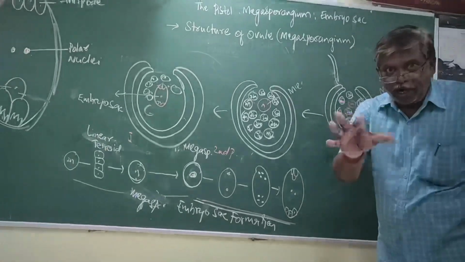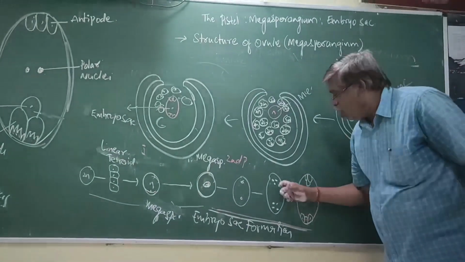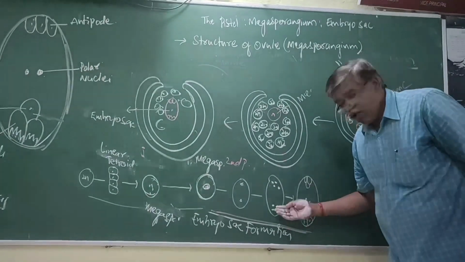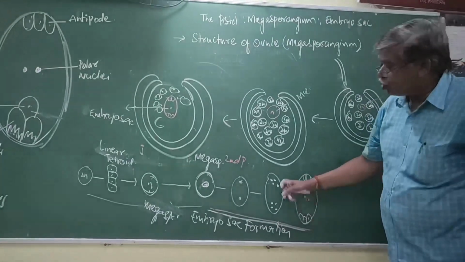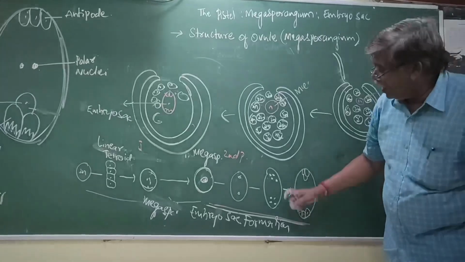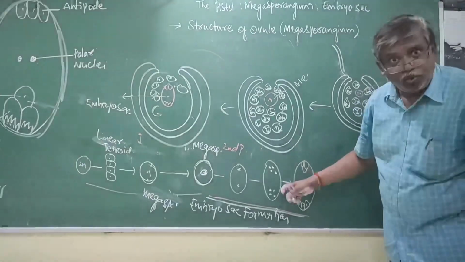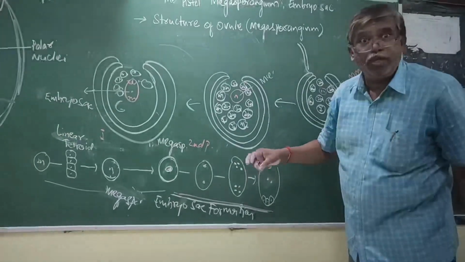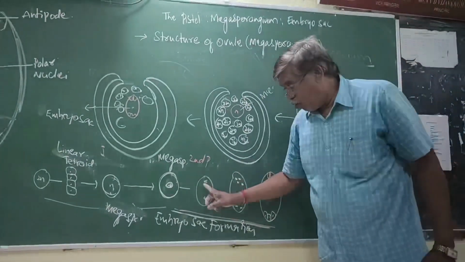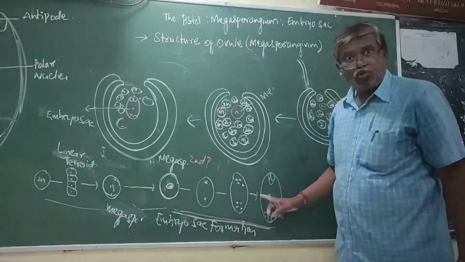Among these 8 nuclei, 4 are at one pole, 4 at the other pole. Now, this megaspore contains a total of how many haploid nuclei? 8. Up to the formation of 8, how many mitotic karyokinesis? 1, here 2. Totally 3.